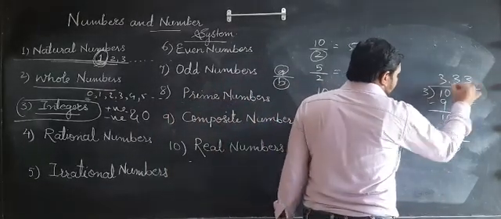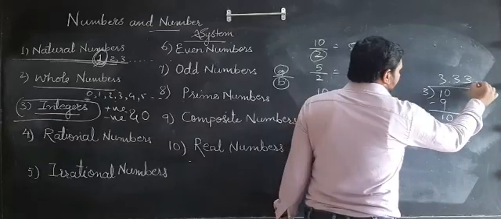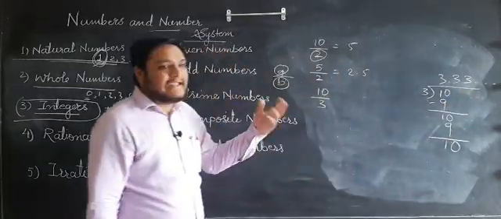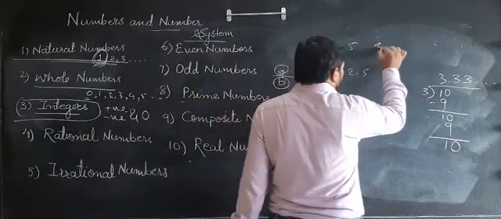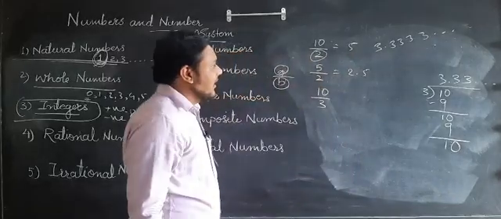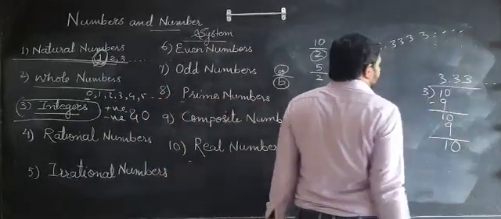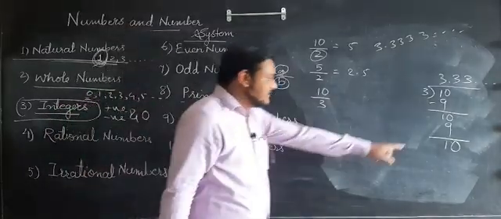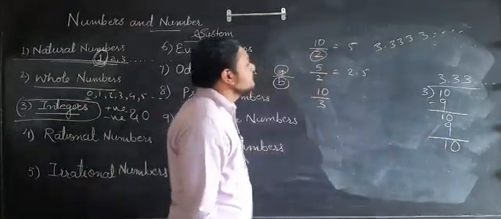Now again 3 3s are 9. So if you solve it, the decimal part of this fraction will be recurring, which means it is non-terminating. The answer will come 3.333333 and so on. It will not end, because after the decimal point the numbers will go on and on, since this division does not end.